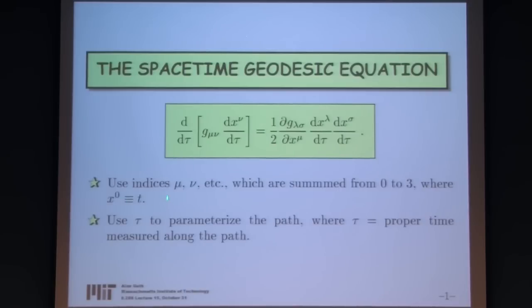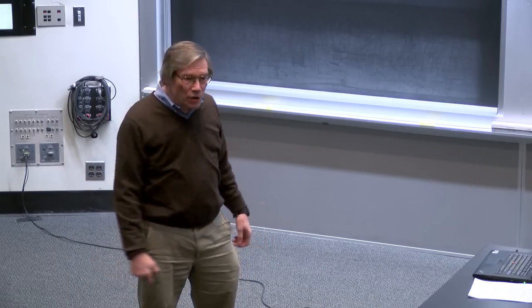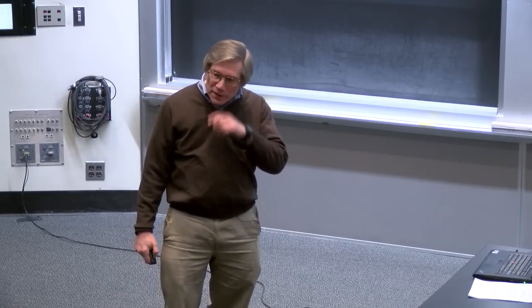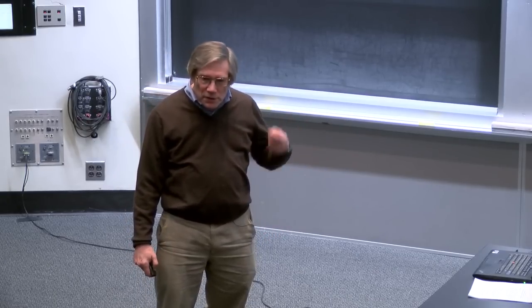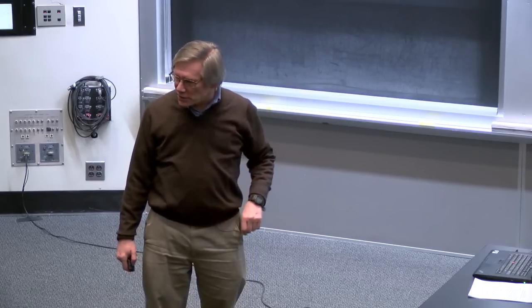Instead of using i and j, the tradition is to use mu, nu, etc. for the space-time indices, which are summed from 0 to 3, where x super 0 is identical to t. And in addition, the parameter, which is sometimes called s when we're talking about space, is called tau when we're talking about time, because what the parameter refers to is the proper time along the trajectory of the object whose geodesic we're calculating.